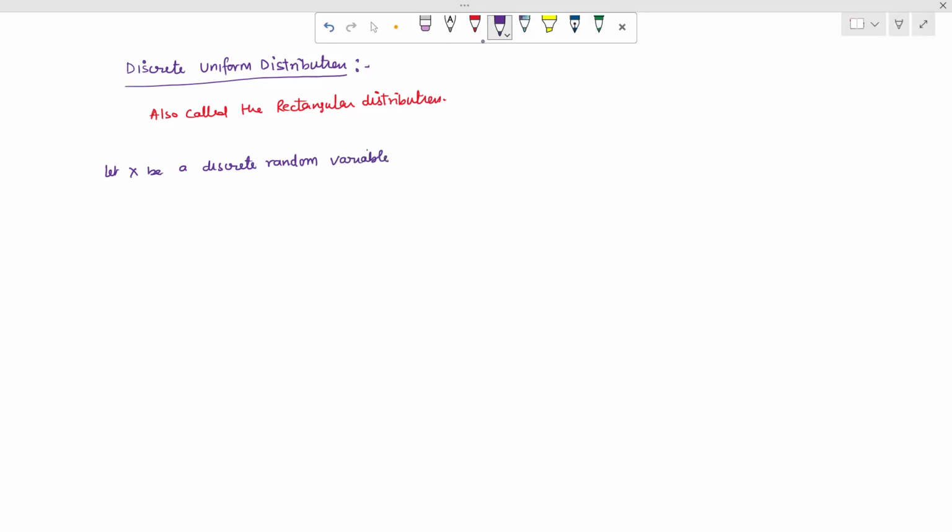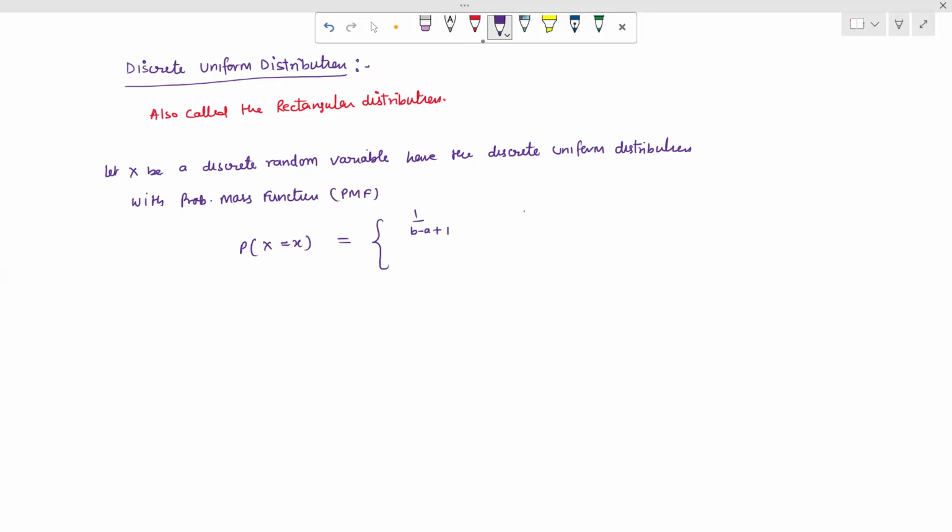A discrete random variable that has the discrete uniform distribution, with the probability mass function, in short PMF. The probability of X equal to x successes can be represented as 1 upon b minus a plus 1, where the random variable X lies between a to b, and 0 otherwise. So we have the interval ab.